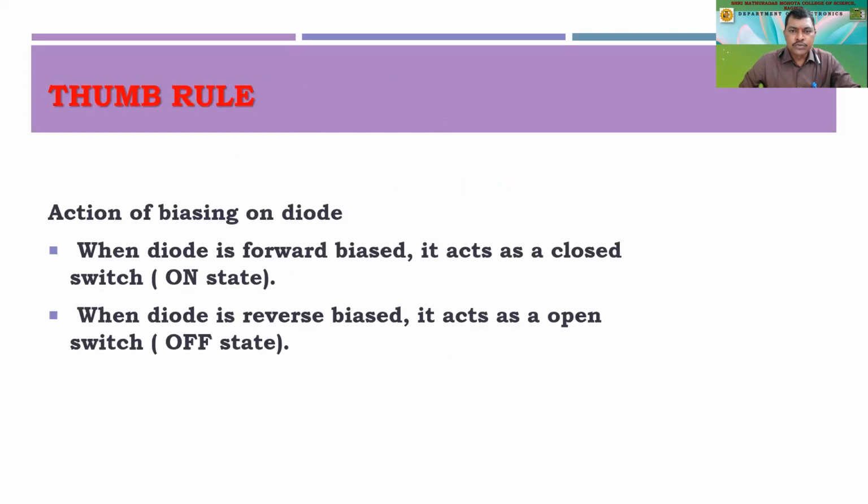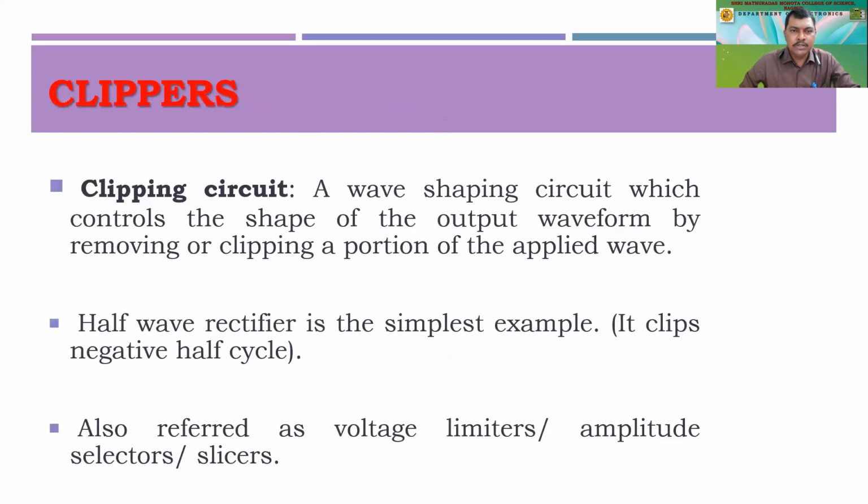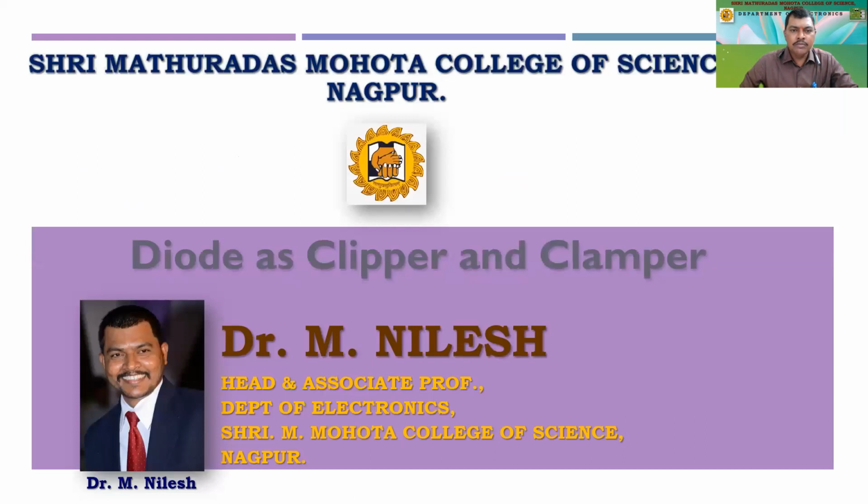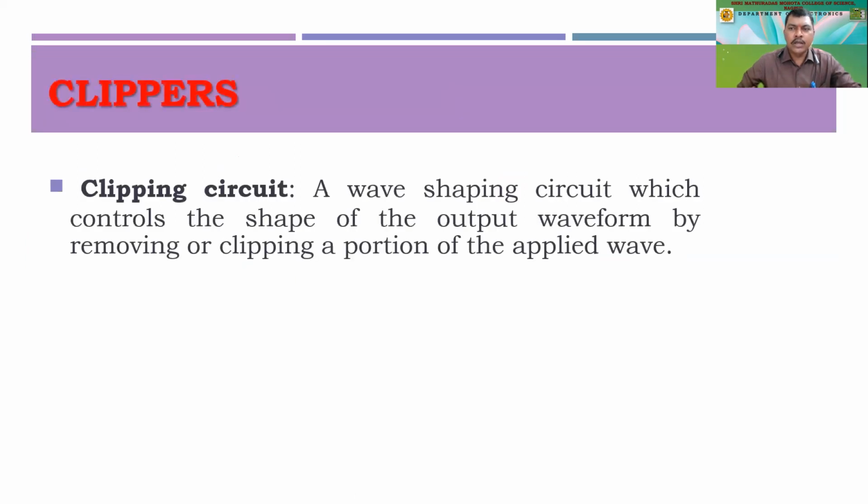So today we are going to study about clippers, and we have started with clippers, right? Here a clipper is a wave shaping circuit which controls the shape of the output waveform by removing or clipping a portion of the applied wave. I guess you have understood the definition of the clipping circuit.